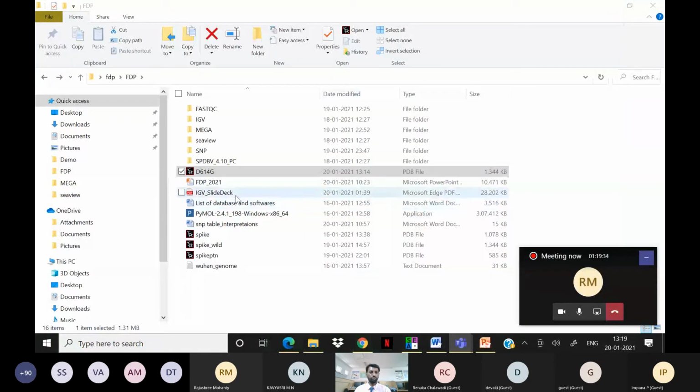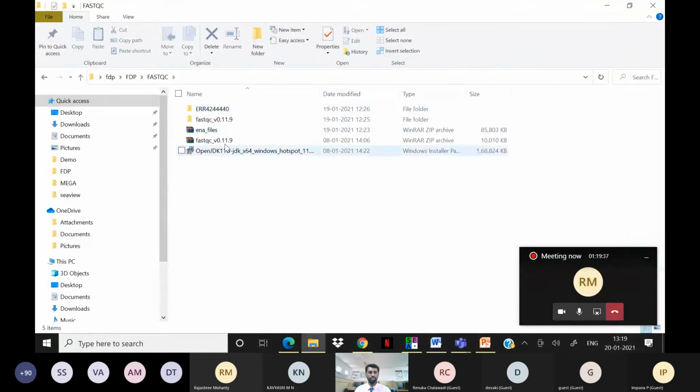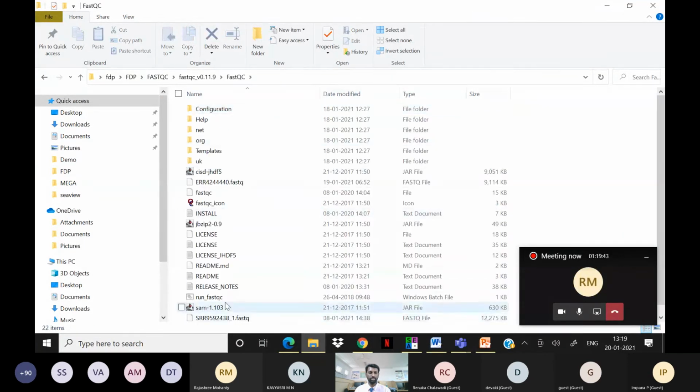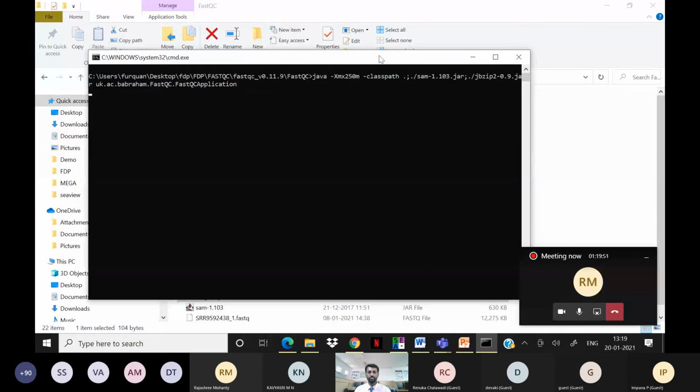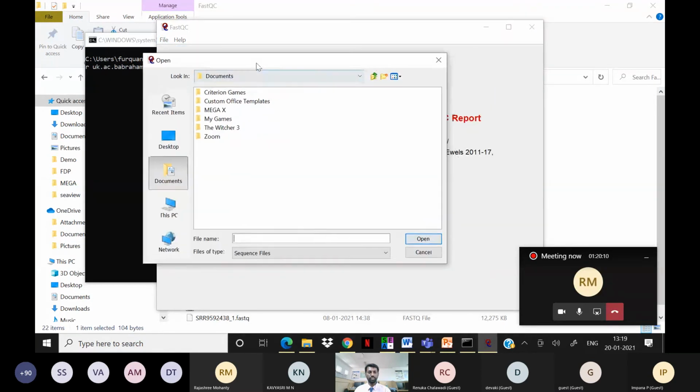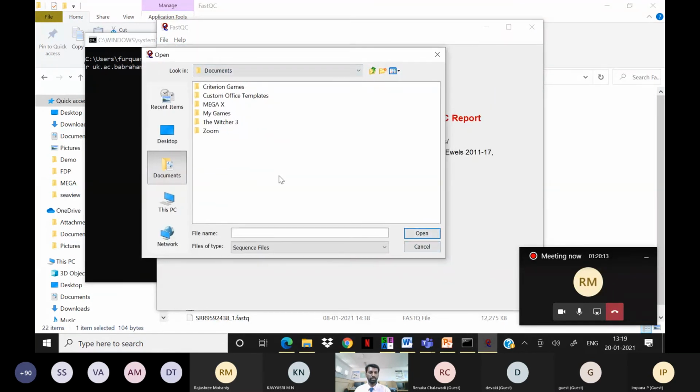Yeah, there is one more tool left that takes some time, so I will just show you how to run it. Later on, you can see the interpretations. This is a FASTQ file format. If you open this, there is a Windows batch file. Just click on this Windows batch file, because the sequencing machines sequence the viral genome or any organism's genome. While they generate the data, some errors will be there, and sometimes the report is not good. Those errors can be identified here, and we can rectify them here. Okay.